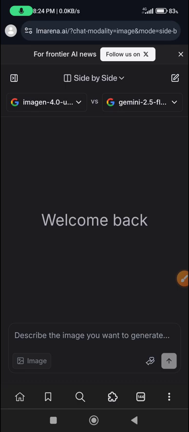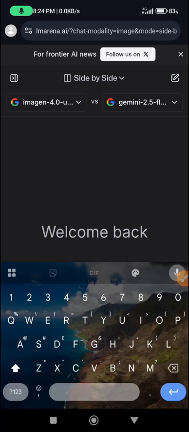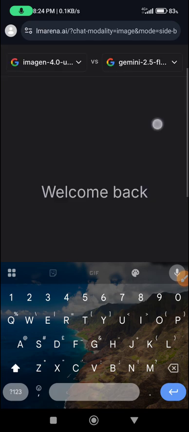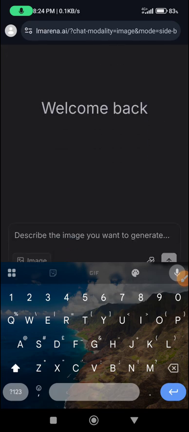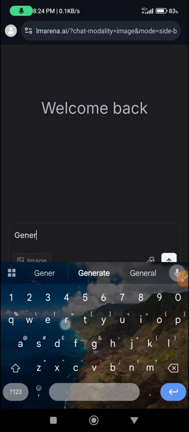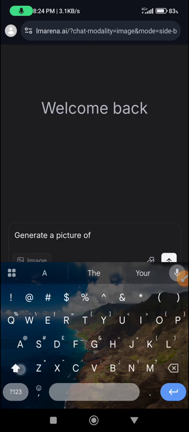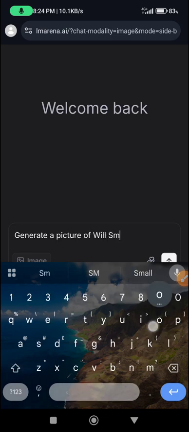So what I need to do now is to type the prompt which I want the AI to generate for me. Now let's say, generate a picture of Will Smith eating, what should we say?